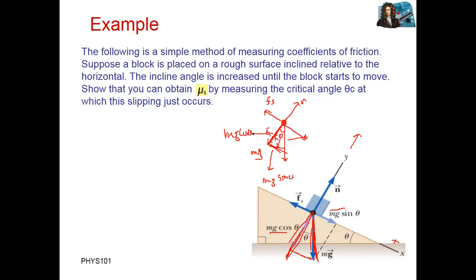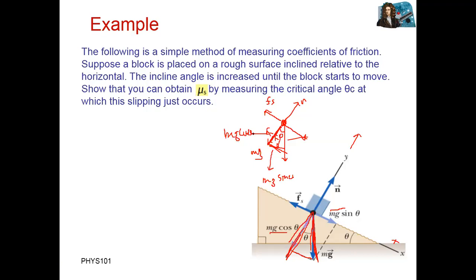So let's write down how many forces are along the x-axis and how many forces are along the y-axis. Who will tell me? Two forces along the x-axis. One is Fs, friction force. The other is mg sine theta, I think. Okay, great.